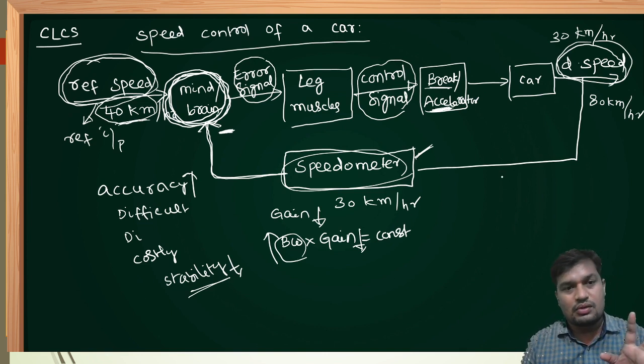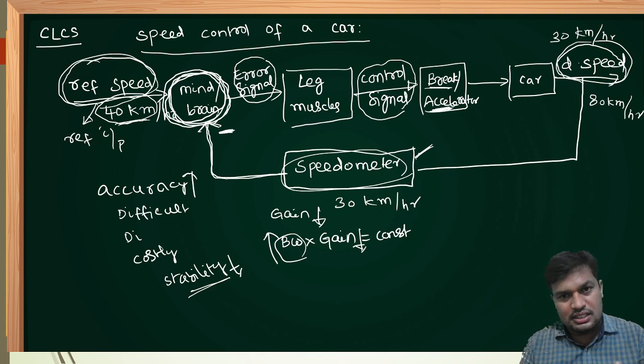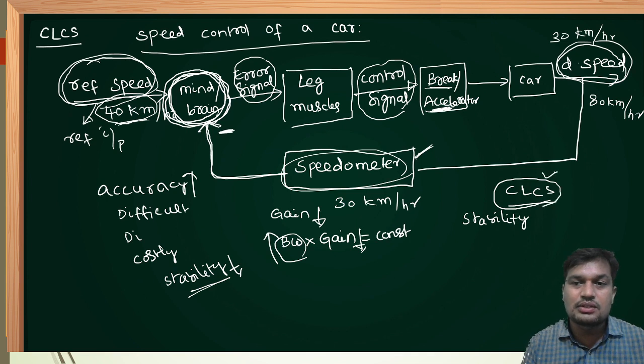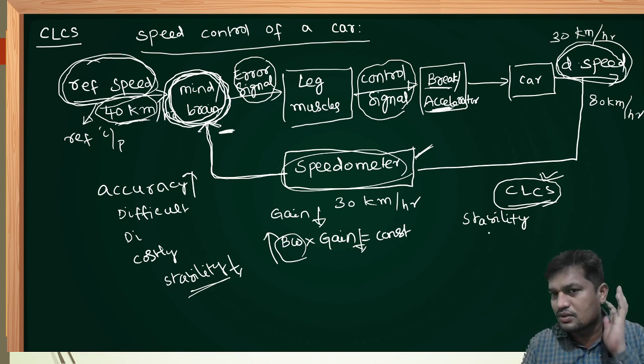Now accuracy is more, speed of the system is more, bandwidth is large, sensitivity is less, oscillations are less, noise is also less, but only one problem is there, that is the stability problem. That is the reason why we design closed loop control systems, because they satisfy most of our requirements. Therefore, people these days are interested in designing closed loop control systems because more accurate results come. But while designing, you need to take more care because stability is the major problem. Once you take more care, you can improve the stability of a closed loop control system.